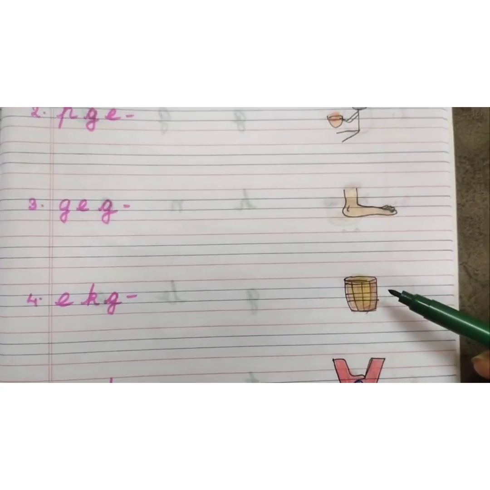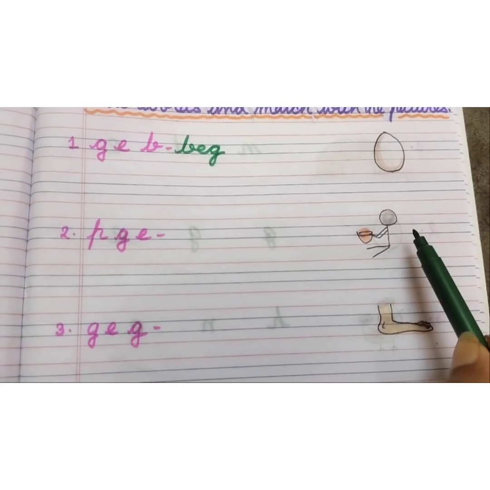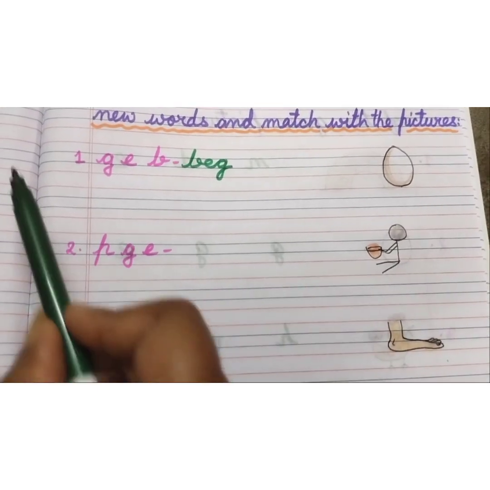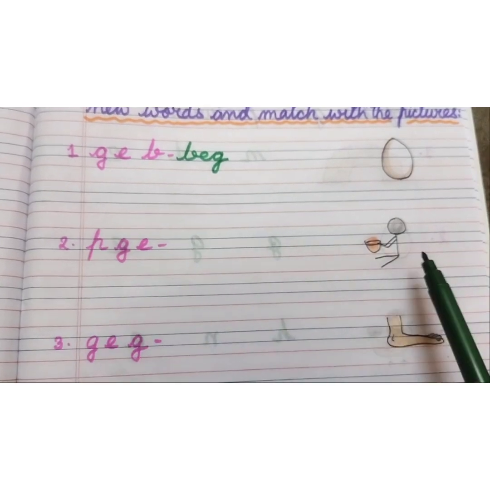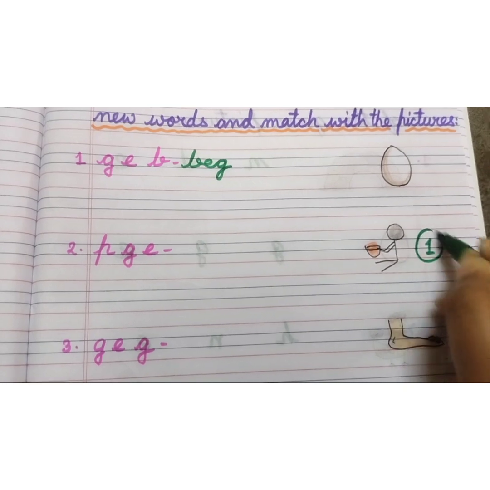So this one is bag? No. Then this one is bag? Again no. Then this one is bag? Yes, you are right. So here bag is in number 1. We have to write number 1 beside this picture.